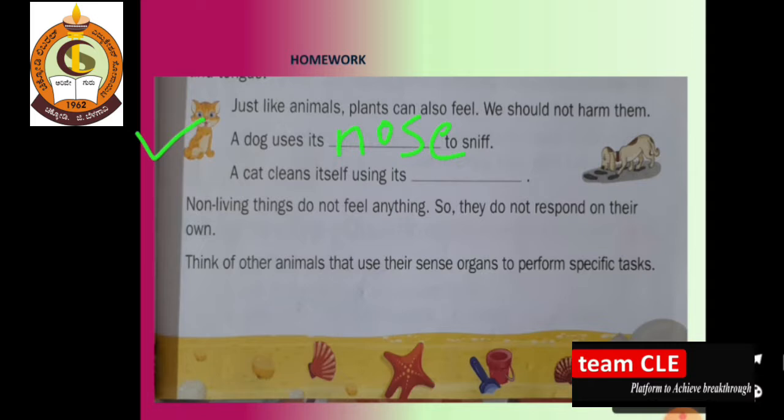Whereas in the second question, a cat cleans itself using its dash. Which part is the cat using for cleaning purpose? That is, which part? Tongue. What is the spelling of tongue? Tongue. So the answer is tongue. So we got both answers here. Now let's go for the next thing, what you have to learn today.